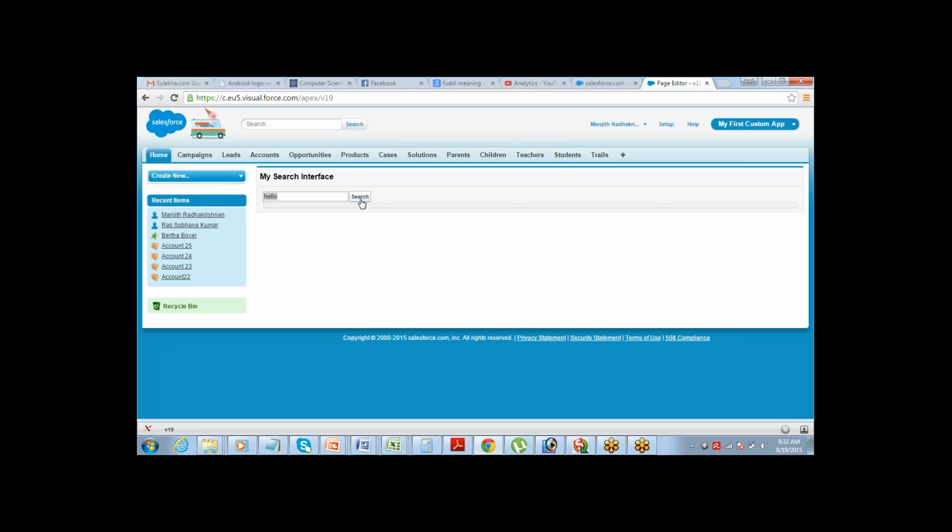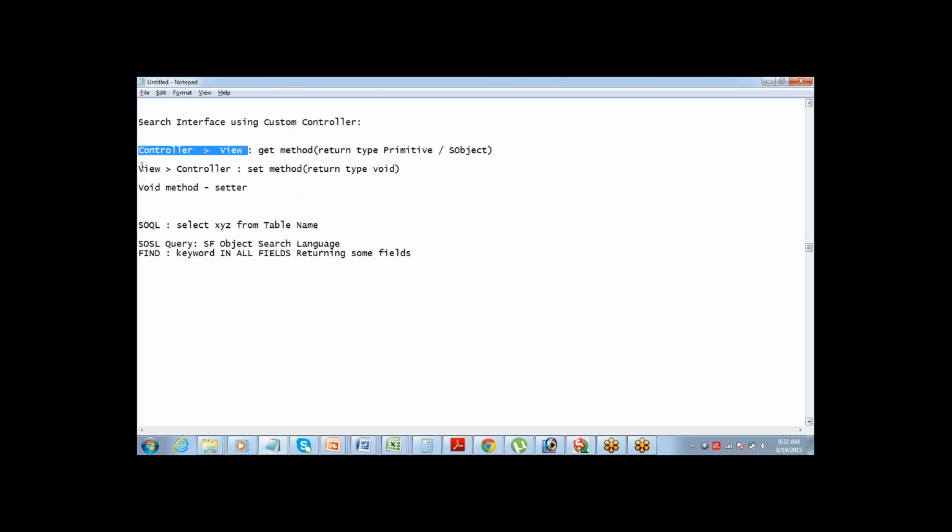So I need to define one more method. I need to take the value from this input text area and supply it to the controller, to the program. For that, what kind of method is required? A setter method. So this time my job is not what we have been doing so far. We have been using a get method which takes the value from the program and displays it on the page.